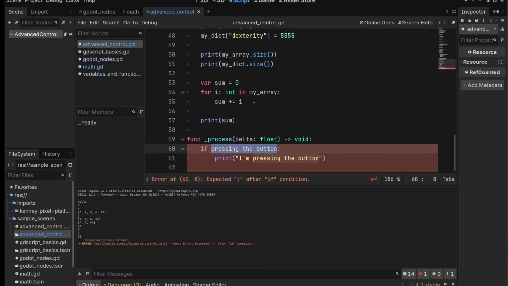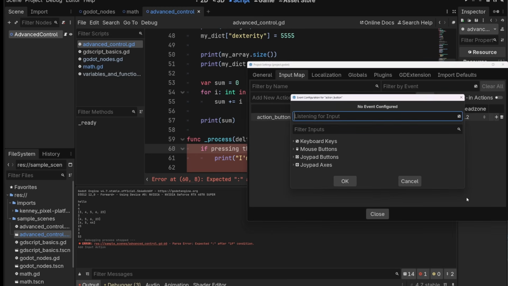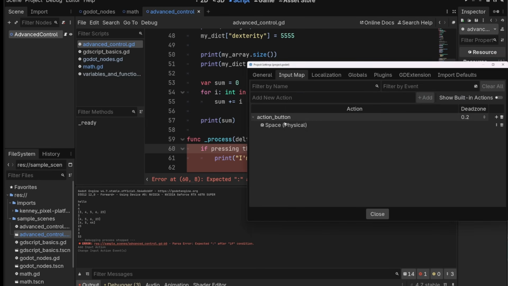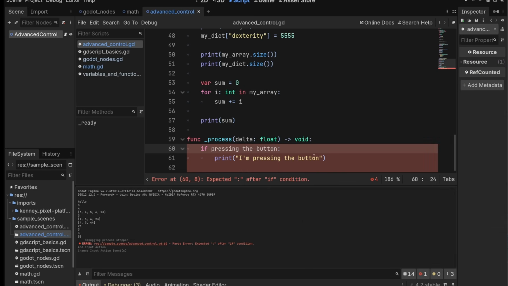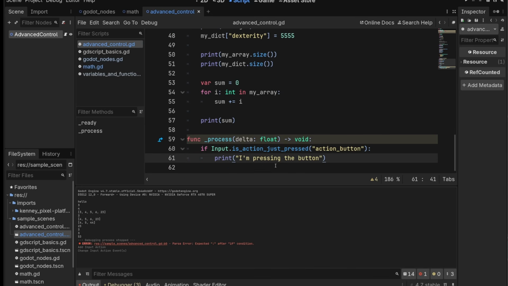And we can set up inputs for our project by going to Project Settings, Input Map, and let's click on add new action. And we'll say this is action_button. We'll add. That adds an entry to this list. We press plus, and then you can press any button on your keyboard or your gamepad or whatever. I'm going to do spacebar. Press OK. Now action_button is mapped to space. We close this. And then here we can do if Input.is_action_just_pressed, and then we can select action_button. So let's see that working.